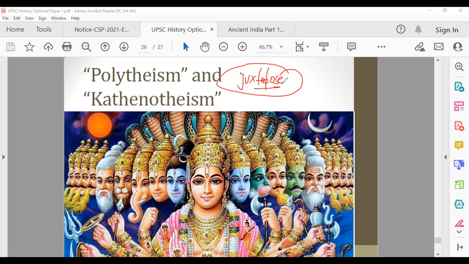And caution should be made while using ancient Shruti literature as a source of history. So this will be your conclusion part. Then there is another point which was talked about by Romila Thapar ma'am.